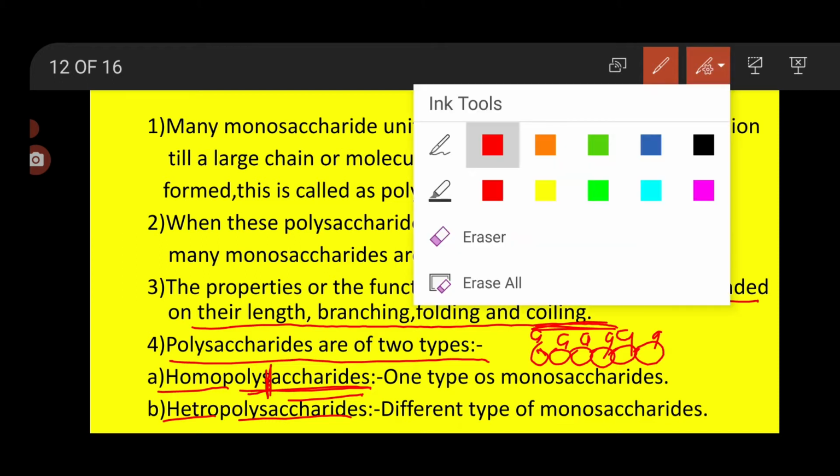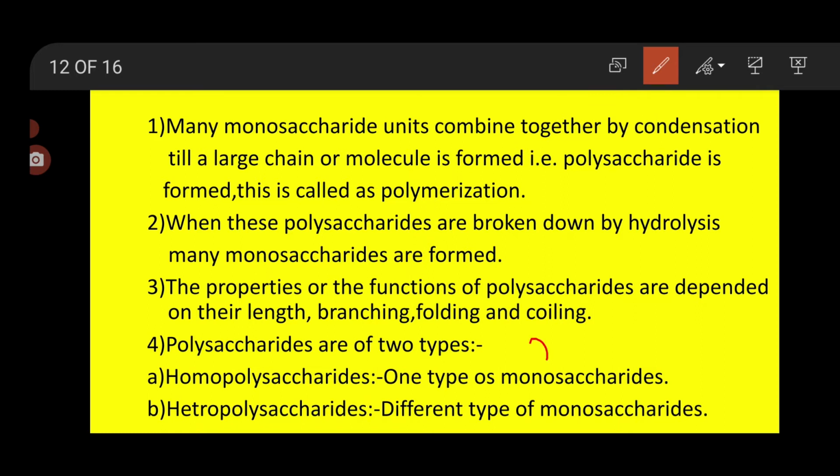Heteropolysaccharide means, if this is glucose, this is galactose, this is fructose, if they are different from each other and they are forming a chain, forming a polysaccharide, then that is called a heteropolysaccharide.